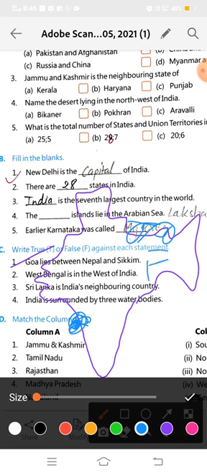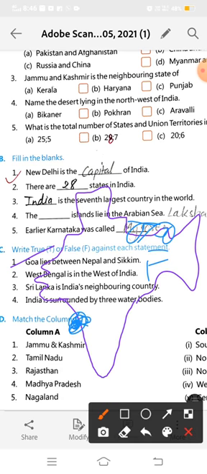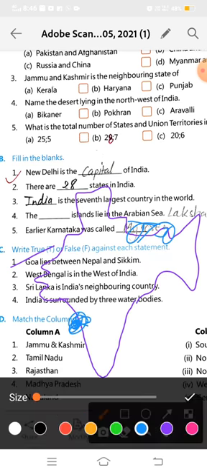Okay, now see, West Bengal is in the west of India. Now see, what is the direction of West Bengal? See, here is West Bengal. Now tell me, think about it. Is it in the west side or east side? Your statement is saying West Bengal is in the west of India, but according to this map, West Bengal is in the east side. So this statement is also false. Second is also false. First is also false.